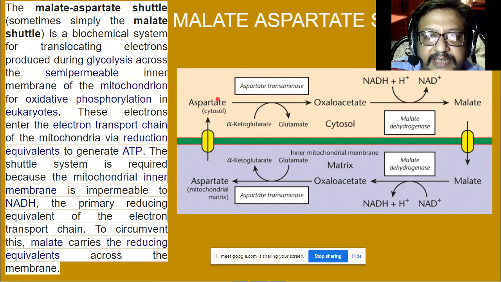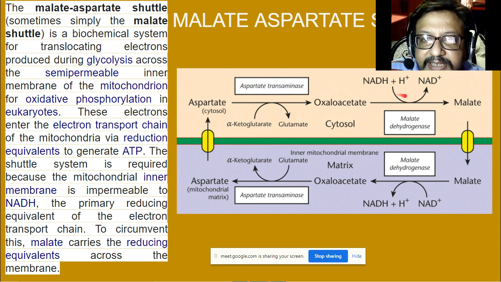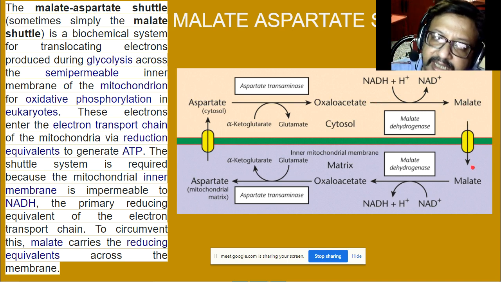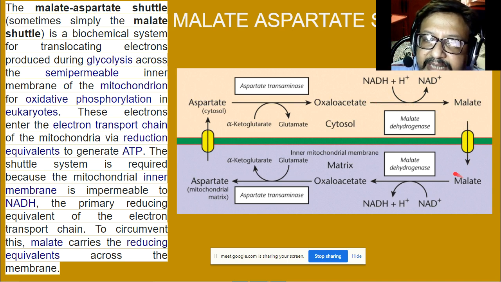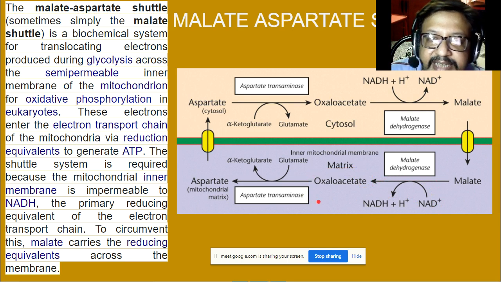Aspartate, say for example, oxaloacetate, NADH plus H plus is converted; it takes the hydrogen and electrons from NADH, gives them to oxaloacetate, and forms malate. Malate can then easily cross the inner mitochondrial membrane, and malate dehydrogenase will again take from malate and regenerate the NADH plus inside, and oxaloacetate will be formed again inside.